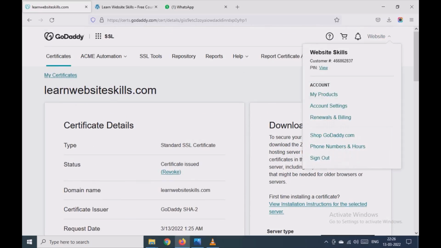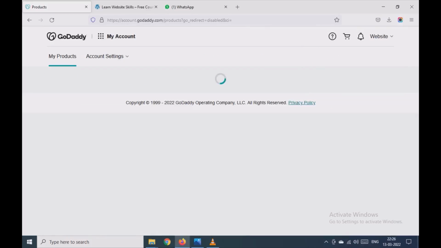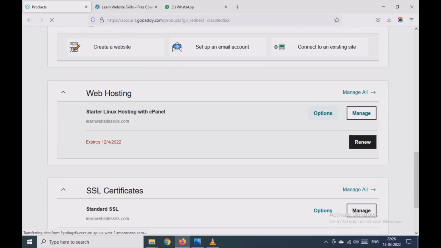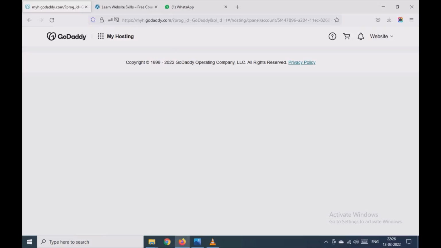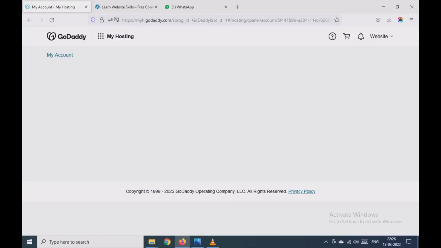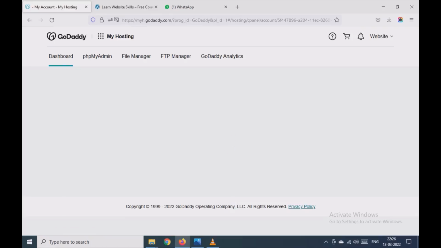So we will go to my products. We'll go to manage web hosting. SSL certificate has to be installed on the server and server is in the hosting.